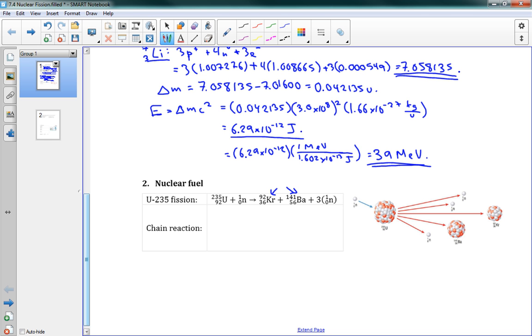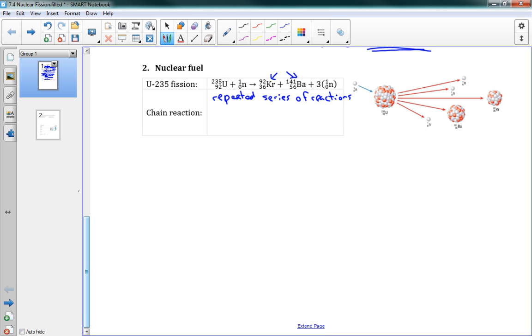And a chain reaction is a repeated series of reactions where the products of a reaction create a new reaction.